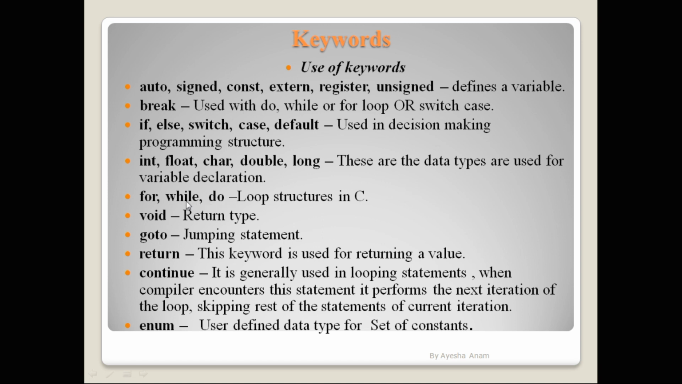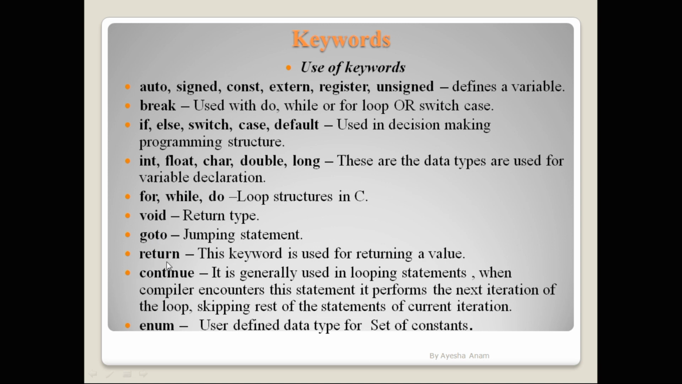Then for, while and do. There are three loops in the C language, and they contain these words: for, while and do. Void is also a return type, so it is also a keyword. Goto is used in jumping statements. When we see programming structures, we will see the jumping statement goto, and there we need this keyword goto with a label.